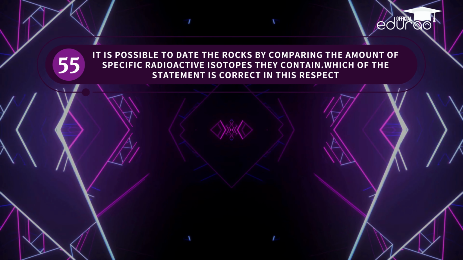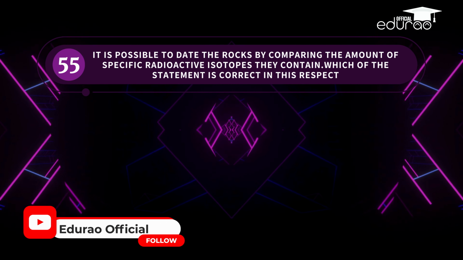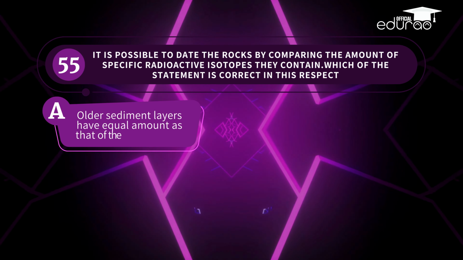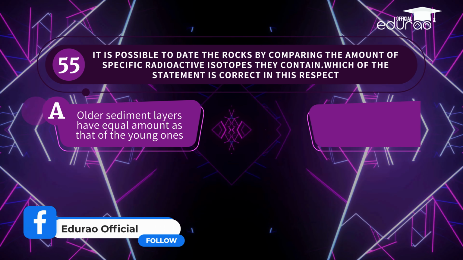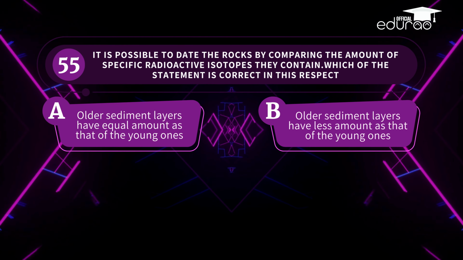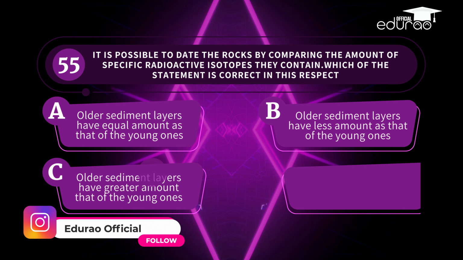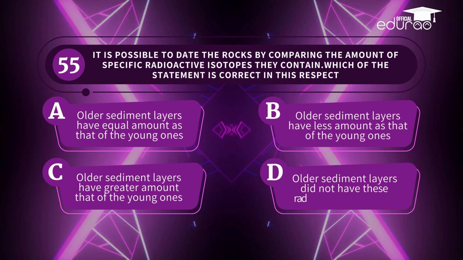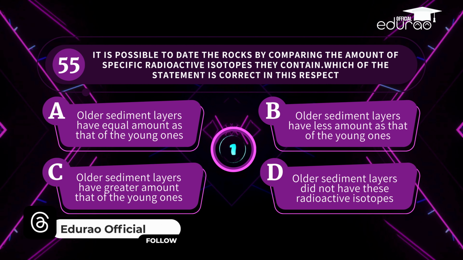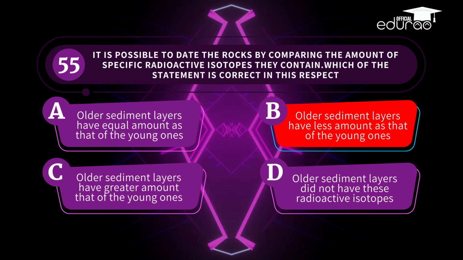Question 55. It is possible to date the rocks by comparing the amount of specific radioactive isotopes they contain. Which of the statements is correct in this respect? A. Older sediment layers have equal amount as that of the young ones. B. Older sediment layers have less amount as that of the young ones. C. Older sediment layers have greater amount than that of the young ones. D. Older sediment layers did not have these radioactive isotopes. Correct answer is, older sediment layers have less amount as that of the young ones.